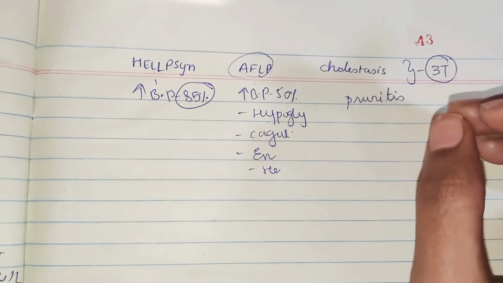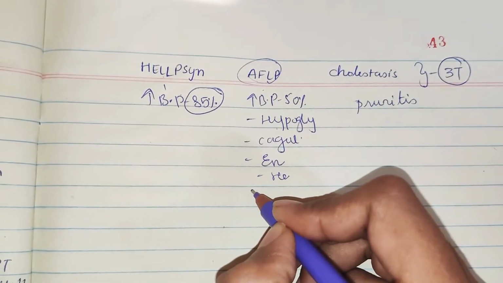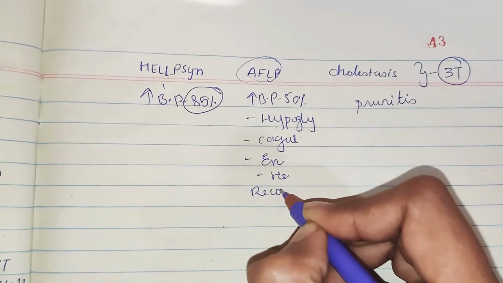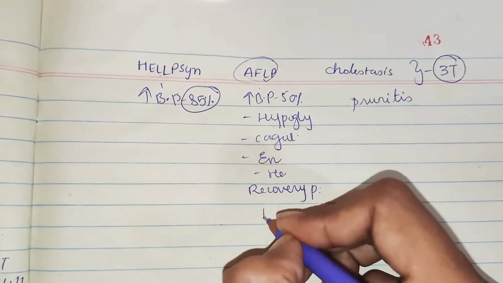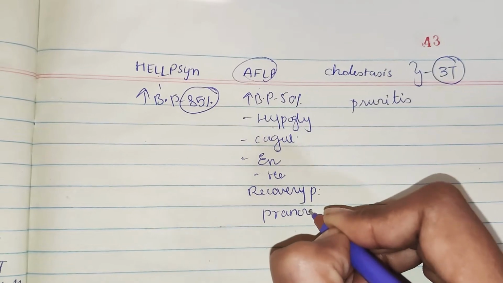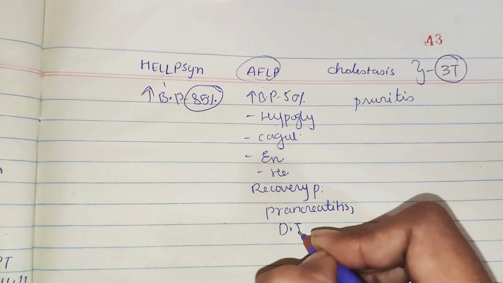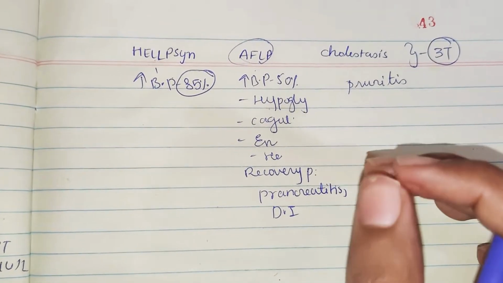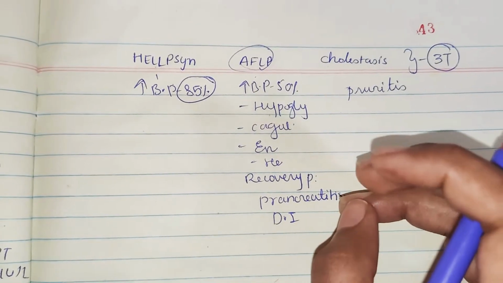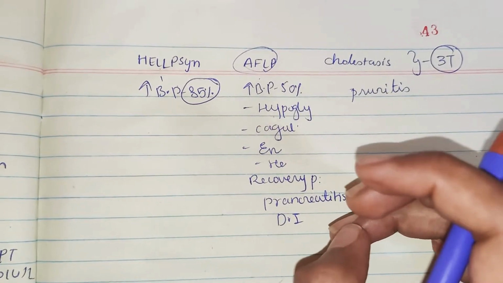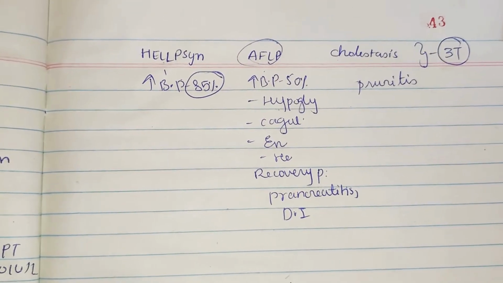Okay. So what is another complication which you see in AFLP? There is one complication, especially in the recovery phase. In the recovery phase, you will see pancreatitis and diabetes insipidus. So this is very important. In the recovery phase of acute fatty liver, the patient has a chance to get pancreatitis and also diabetes insipidus. So now we'll discuss the lab findings.